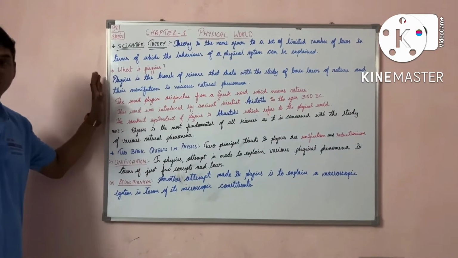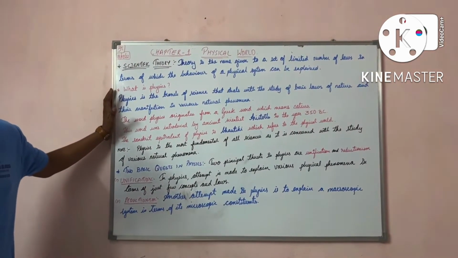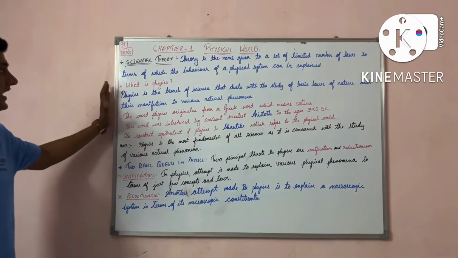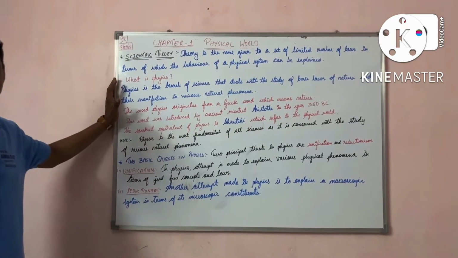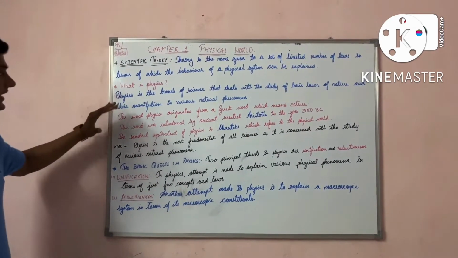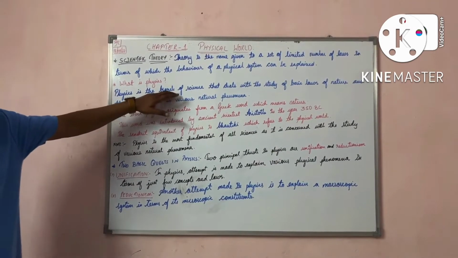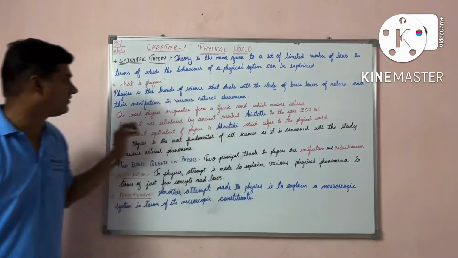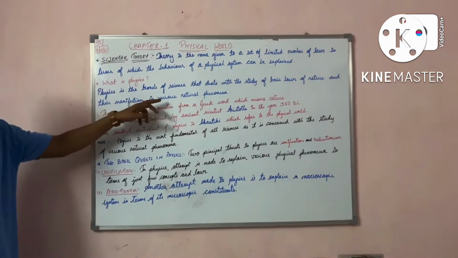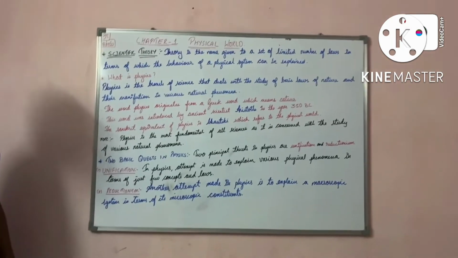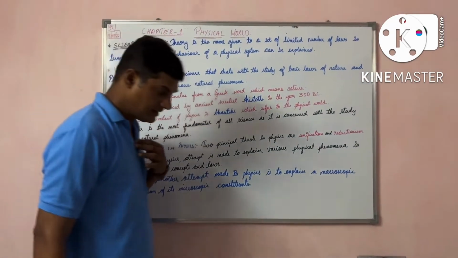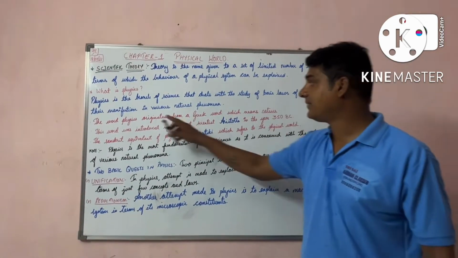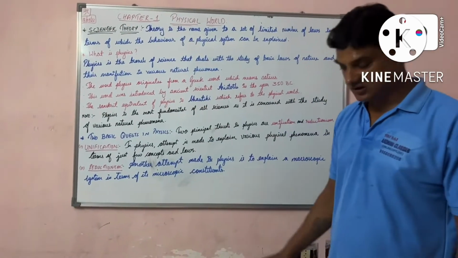Next, what is physics, what is the origin of physics, and what is the Sanskrit term for physics? Now here, as we studied the physical sciences branches, physics and chemistry, physics is a branch of science which deals with the study of what again? Study of basic laws of nature and their manifestation in various natural phenomena. We are going to study the basic laws of nature and their manifestation in various natural phenomena.